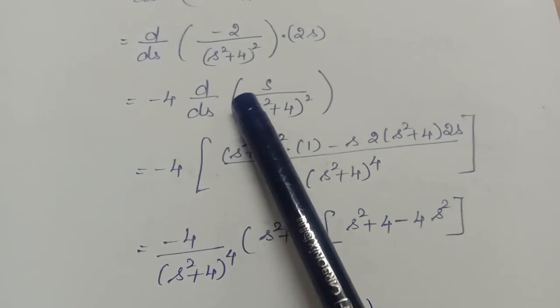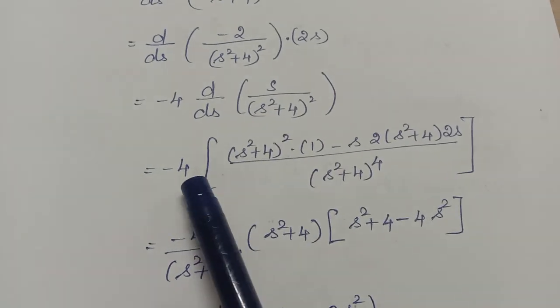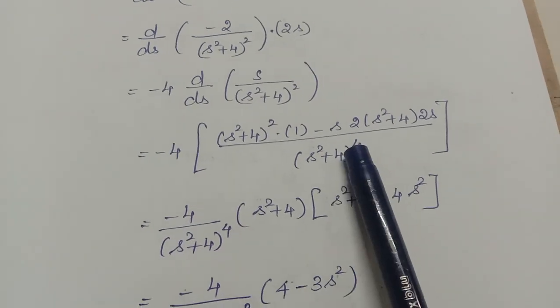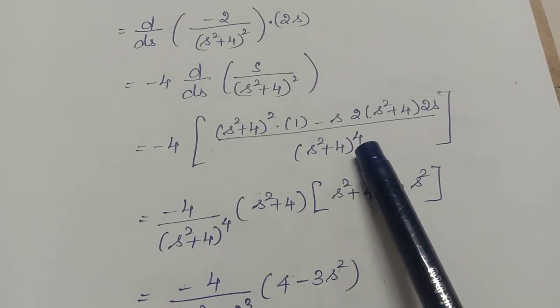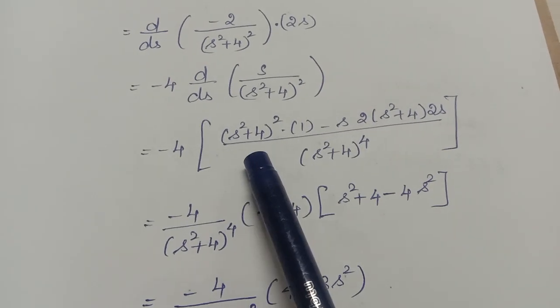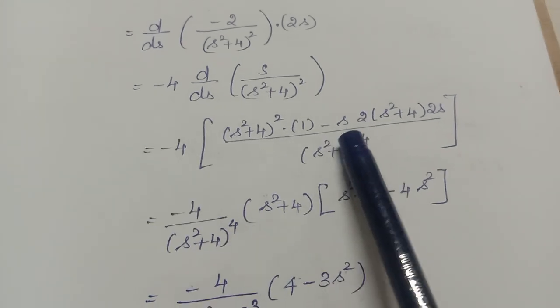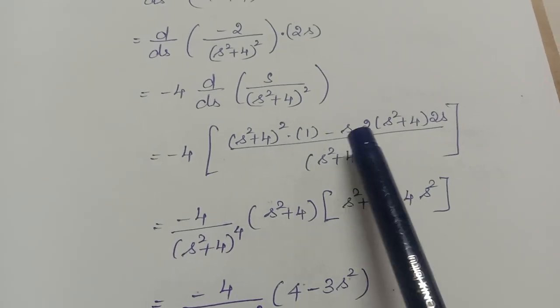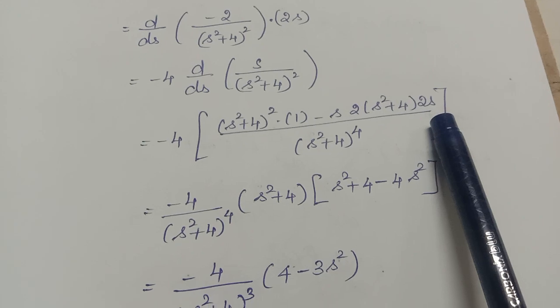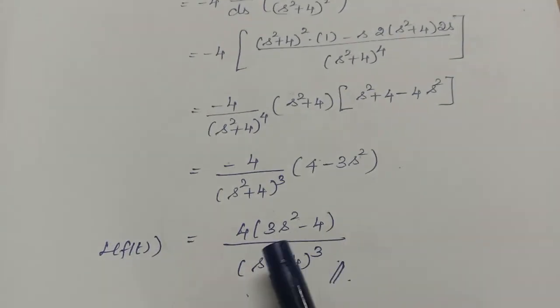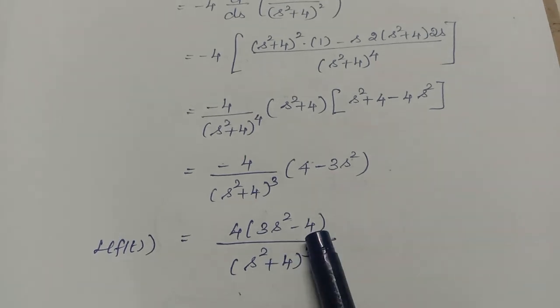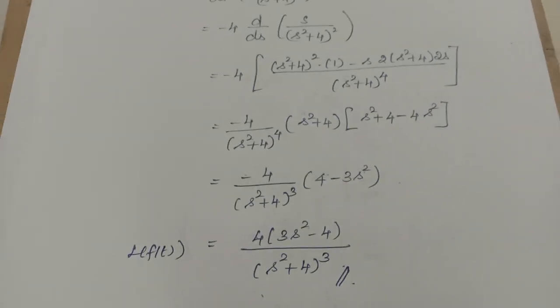Now this is quotient rule we have to apply for differentiation. Minus 4 into s square plus 4 the whole power 4. Square term is already there, no? So when you square it again, it will be power 4. S square plus 4 the whole square into 1 minus s into differentiation of this is 2 into s square plus 4 into 2s. Now you simplify this expression. Finally I am getting 4 into 3s square minus 4 by s square plus 4 the whole cube.